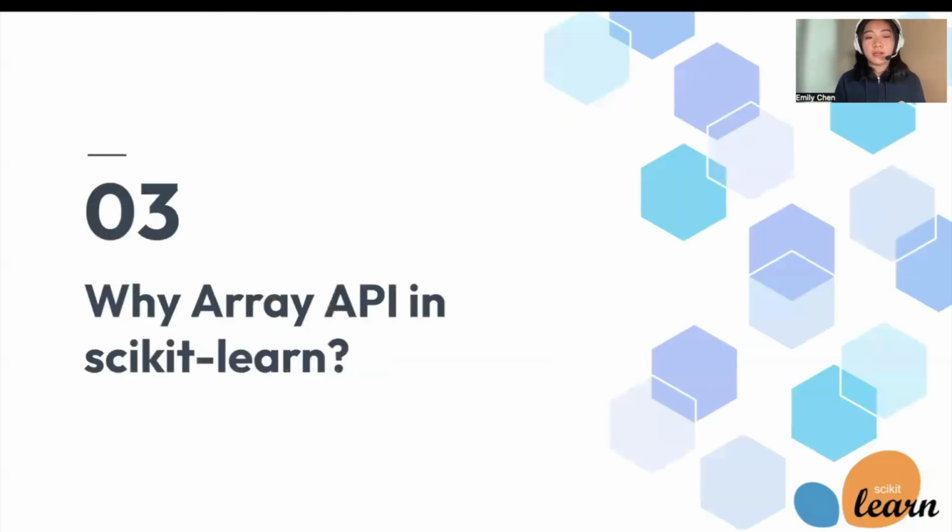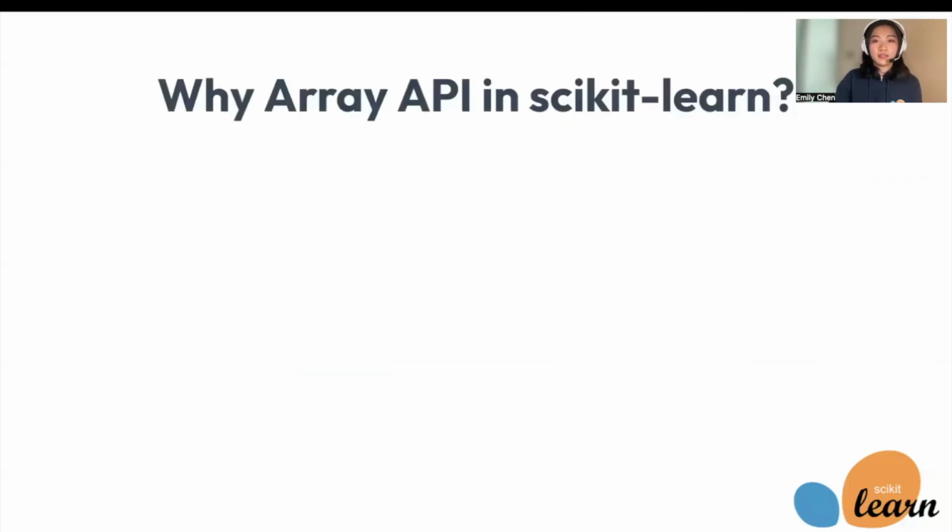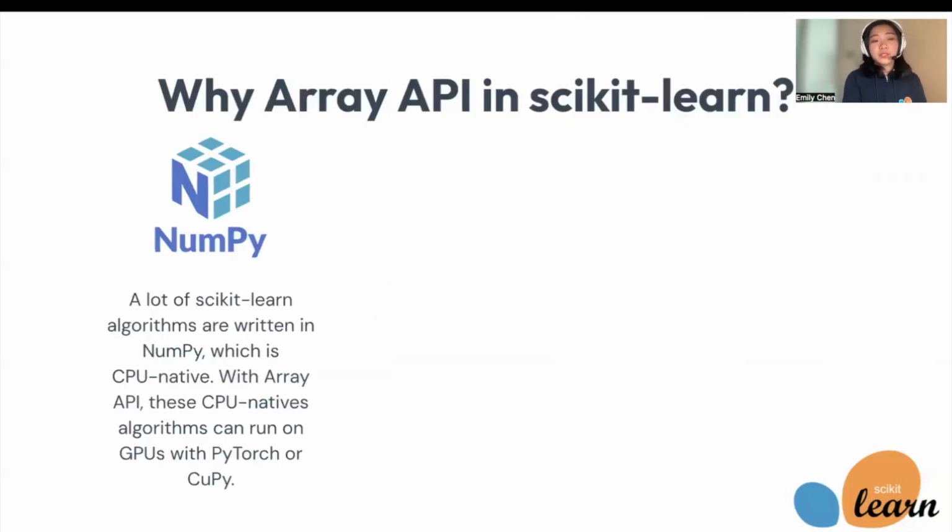So now that we talked about what scikit-learn is and what Array API is, how is Array API beneficial specifically in scikit-learn's use case? The vast majority of scikit-learn algorithms are written in NumPy, which is a CPU native library. However, with Array API, these CPU native algorithms can run on GPUs with PyTorch and CuPy.